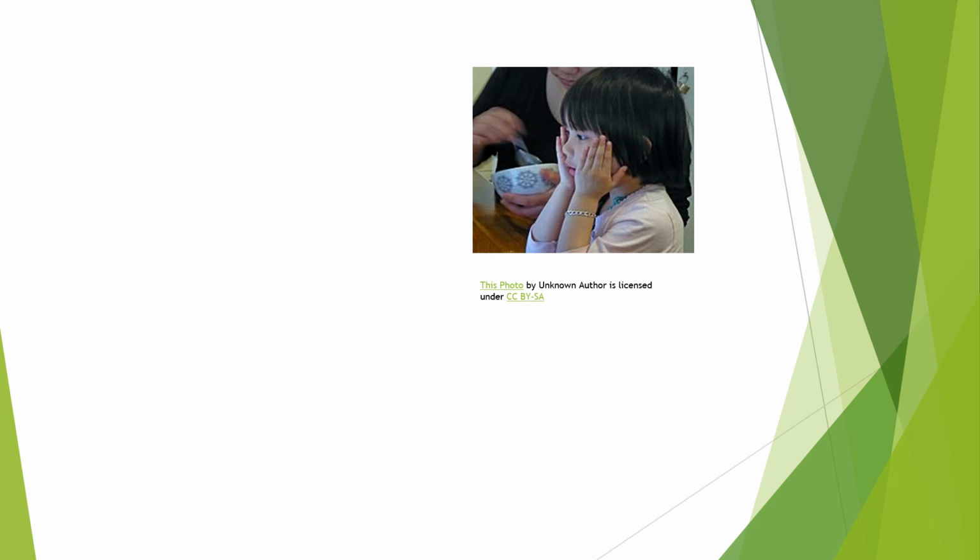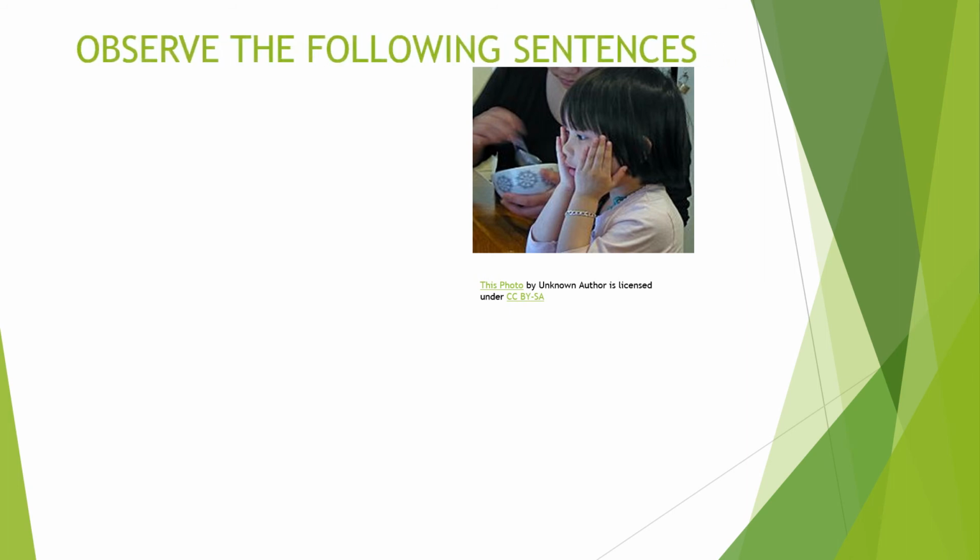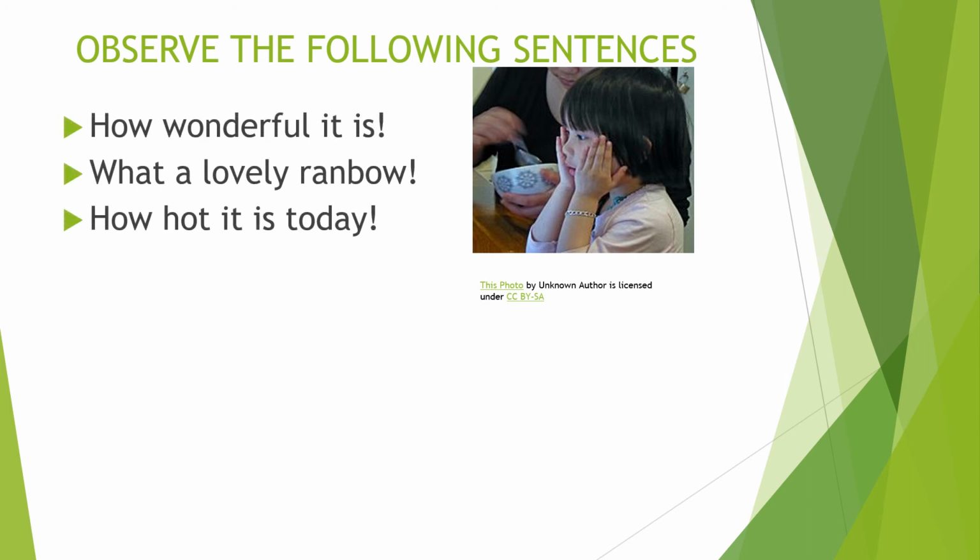Let's move to the last one. Observe the following sentences. How wonderful it is. What a lovely rainbow. How hot it is today. By observing these three sentences, we can say that these express strong feelings, sudden expressions, sudden strong feelings.